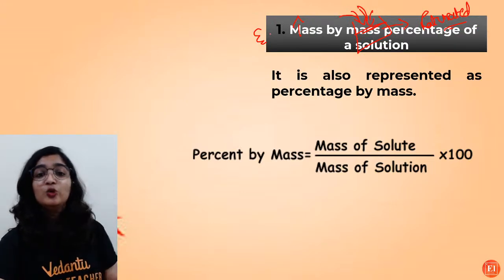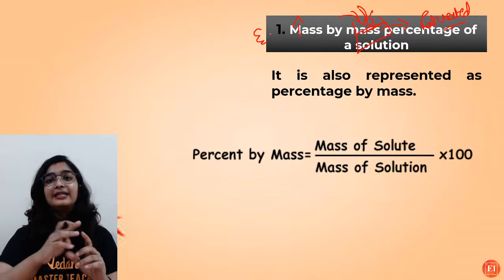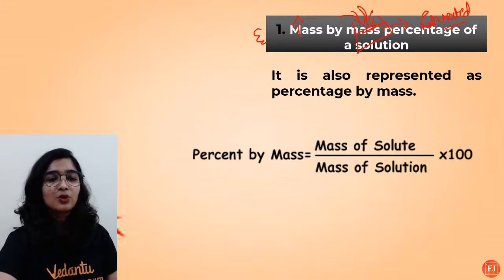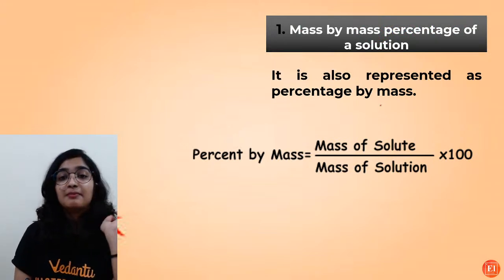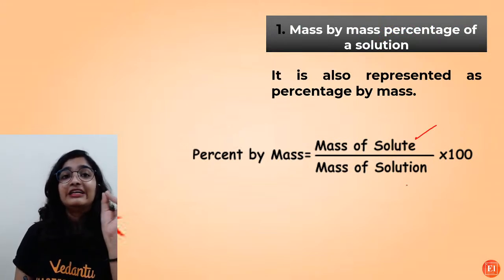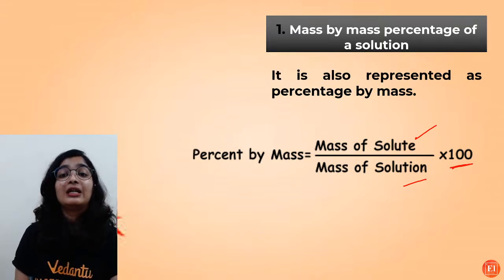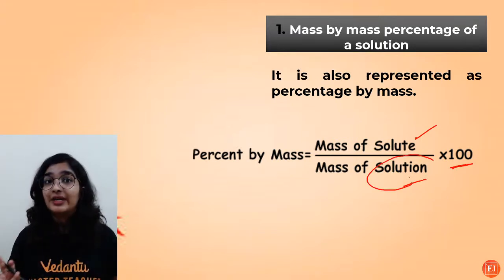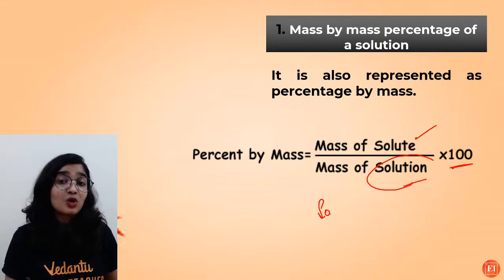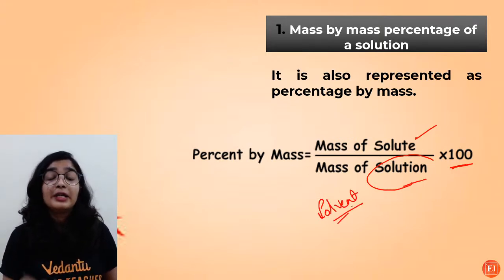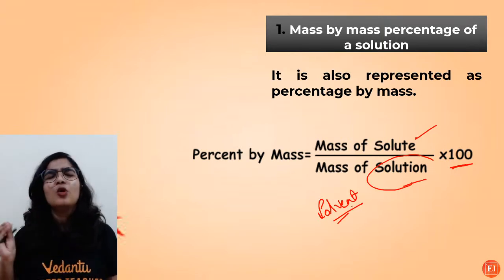So how can you calculate, determine the concentration? So it is using these methods. Okay, so one is the mass by mass. See, mass of solute divided by mass of solution into 100. It is mass of solution, not solvent, because whenever they ask the numericals, they will give you the mass of solvent, not of the solution, most of the time.